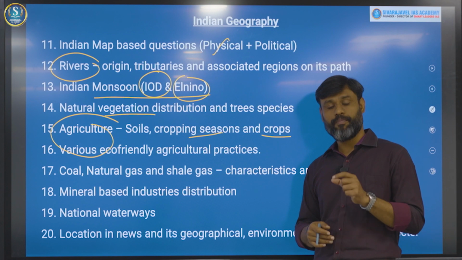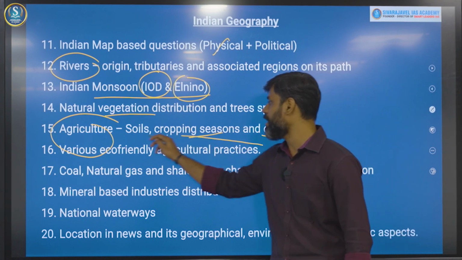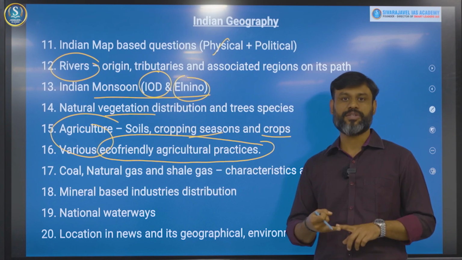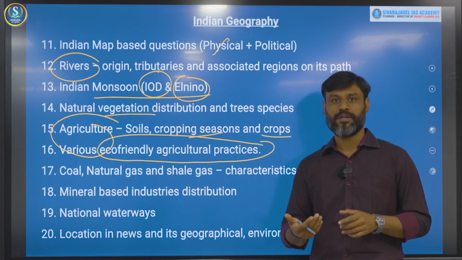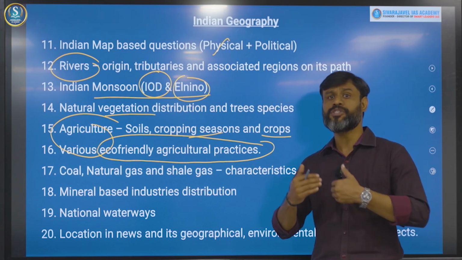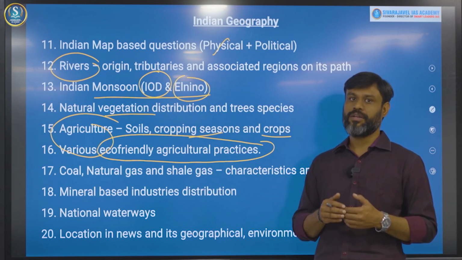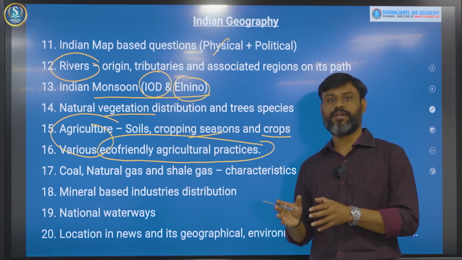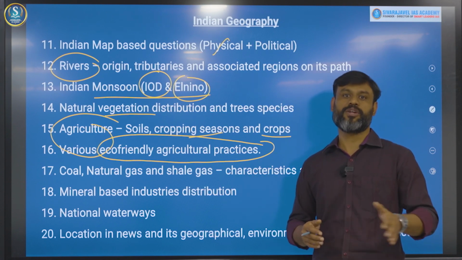Then after that, another important area where, in recent times, UPSC is highly focused is various eco-friendly agricultural practices, environment friendly, right? For example, organic farming, zero budget natural farming, vertical farming, right? Then concepts like fertigation, permaculture. These are all modern or traditional ways of agriculture which are very beneficial to the environment, apart from the conventional, chemical or artificial, hybrid based conventional farming, right? So we need to know about the importance behind the environmental aspect of agricultural practices. This has been tested in numerous ways, right?